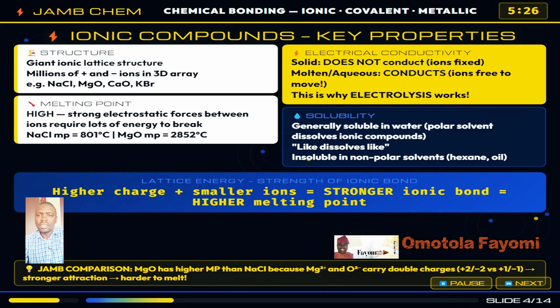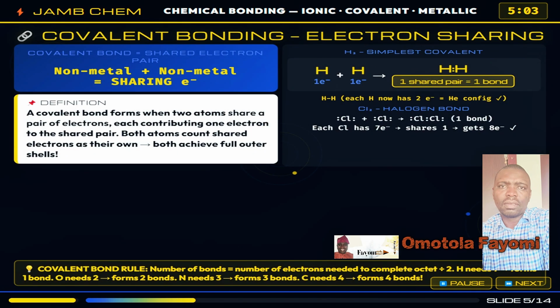Solubility. Ionic compounds generally dissolve well in water because water is a polar solvent that can interact with and surround the charges of ions. And the strength comparison is that magnesium oxide has a much higher melting point than sodium chloride because Mg2+ and O2- carry double charges, creating 4 times the electrostatic force compared to the +1 and -1 of sodium and chloride.